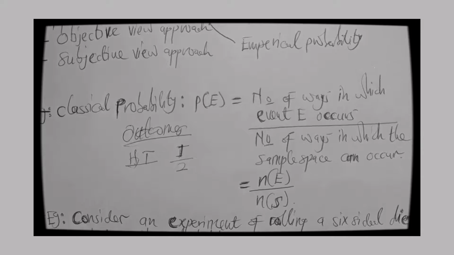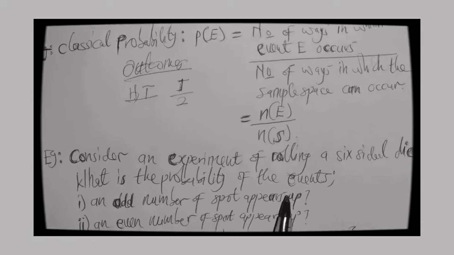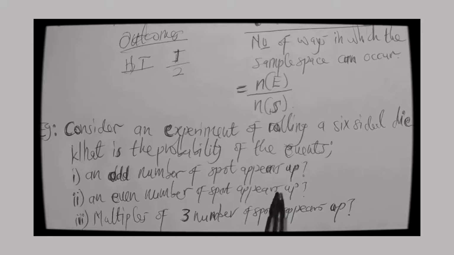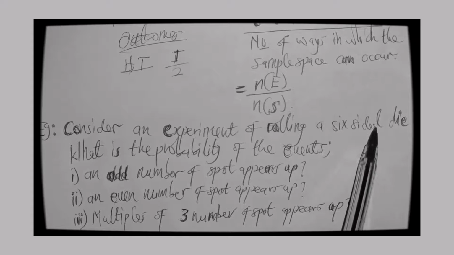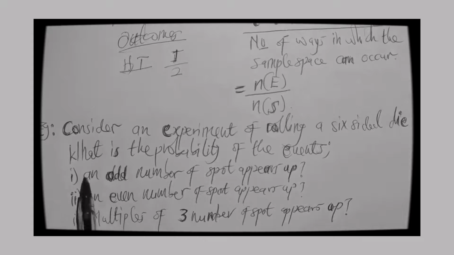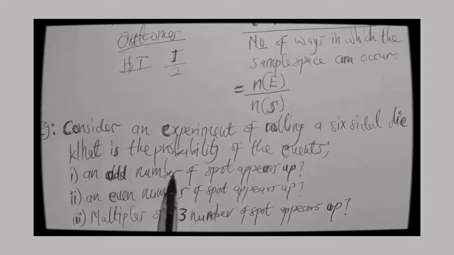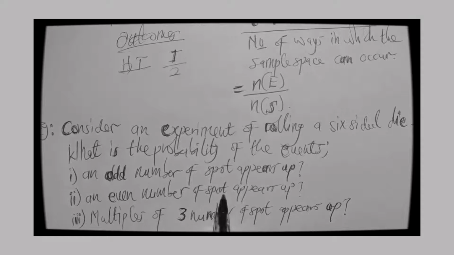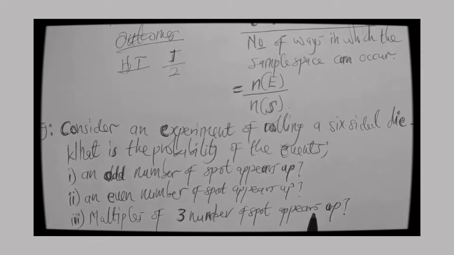So let's take an example. This is our first example. Consider an experiment of rolling a 6-sided die. What is the probability of the event: I, an odd number of spots appears up; II, an even number of spots appears up; and III, a multiple of 3 number of spots appears up?